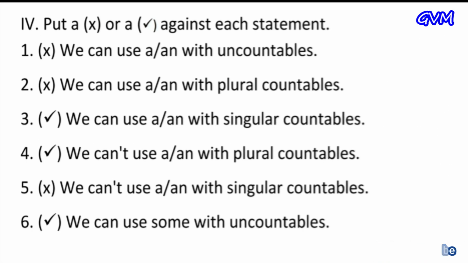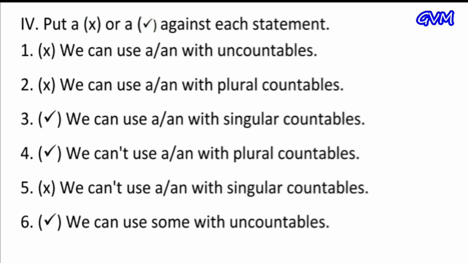Question number 4. Put a cross or a tick against each statement. If you think the statement is right, you tick the right one. If you think the statement is wrong, you tick a cross. First one is, we can use a and an with uncountables. It is wrong, so we tick a cross. Second, we can use a and an with plural countables. This is also wrong.